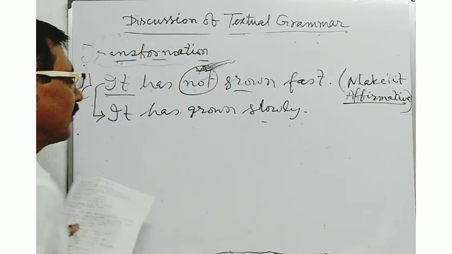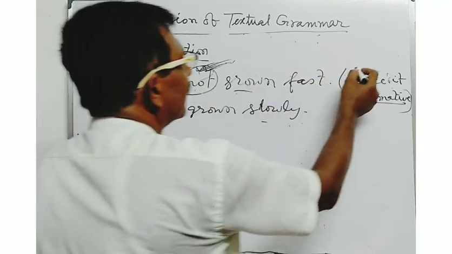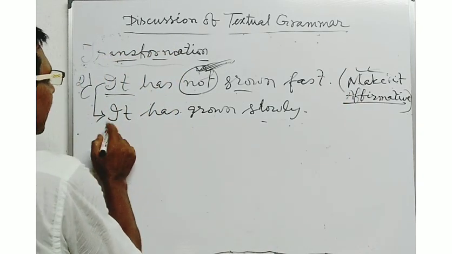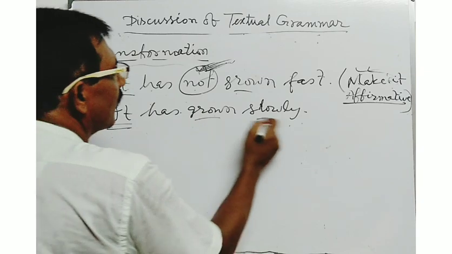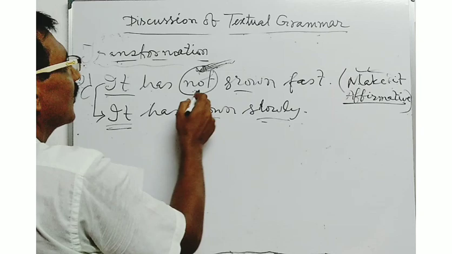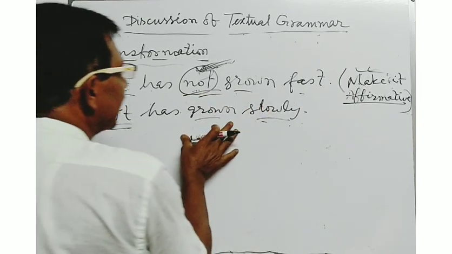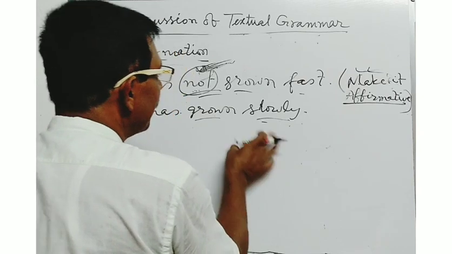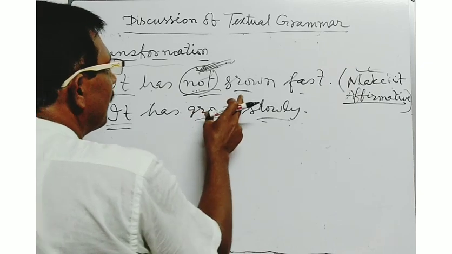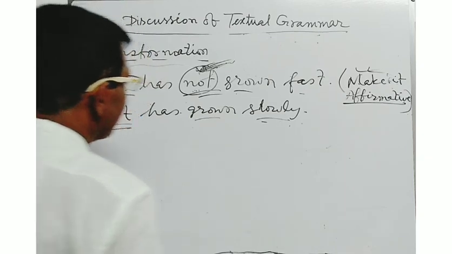If the sentence is given in the negative sense and you are asked to convert the sentence in the affirmative way, you will have to write the answer in this way. It has grown slowly. Here negative sense is there by the use of not. It has not grown fast. This is the negative sentence. And here at the time of writing the sentence in the affirmative sense, you will have to omit or remove not, and you will have to make the sentence in the affirmative way. It has grown slowly. This will be the answer.